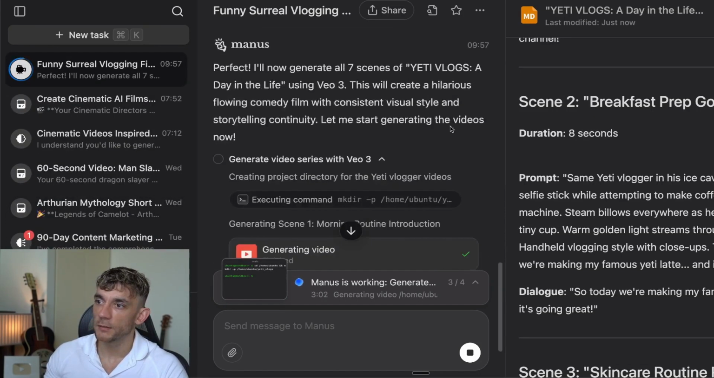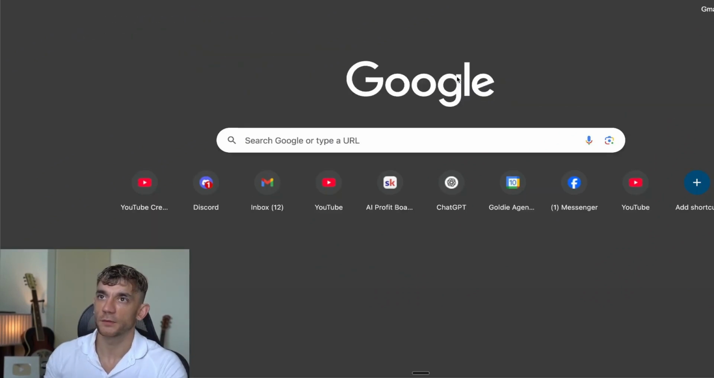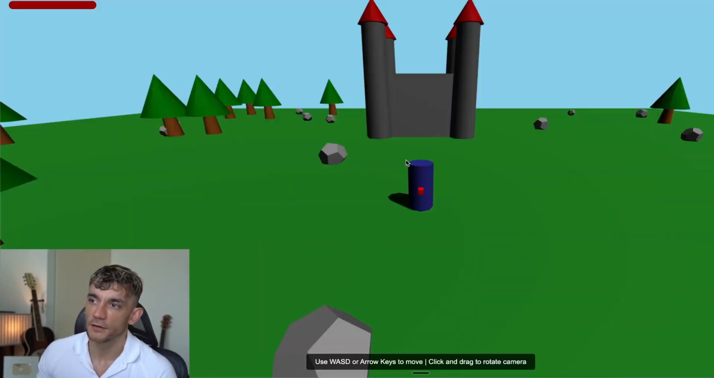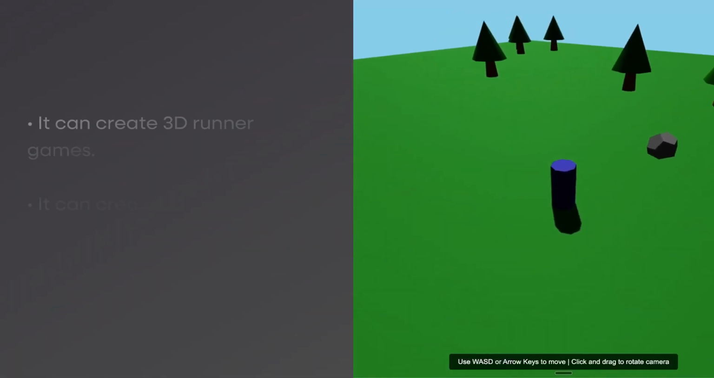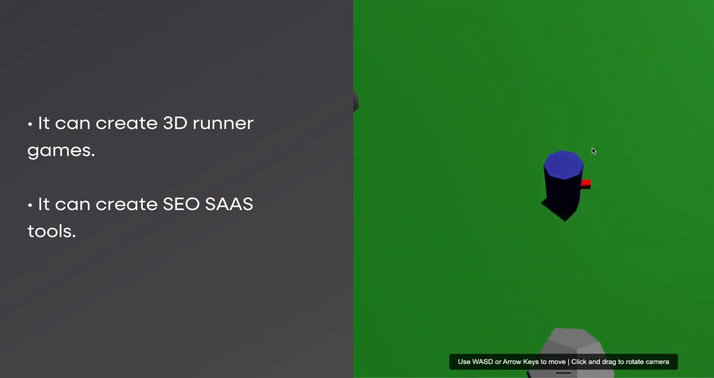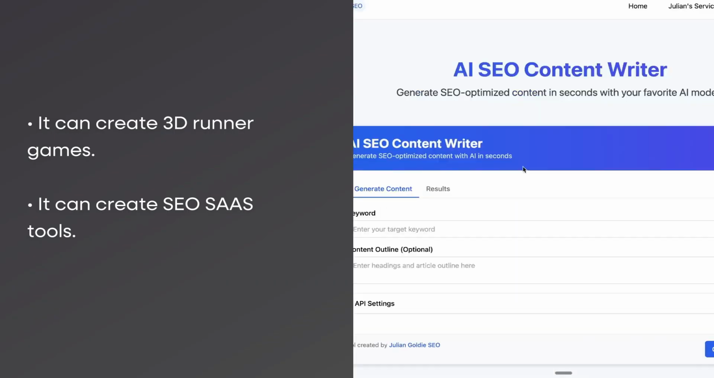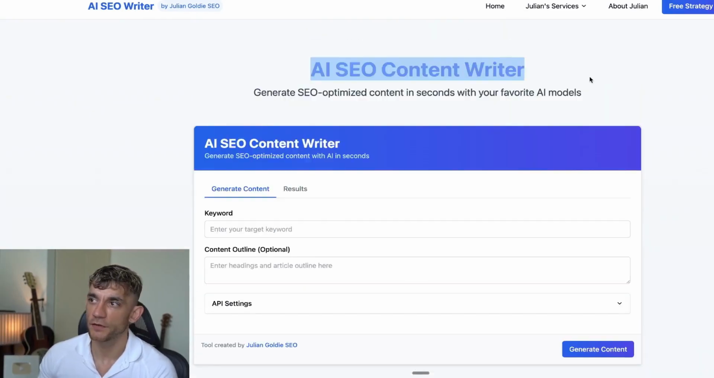Alright, now whilst we're waiting, you might be wondering, is Manus just an AI video tool? Absolutely not. If we pull up some examples of Manus, you can build other stuff, like, for example, 3D runner games. You can create SEO tools.